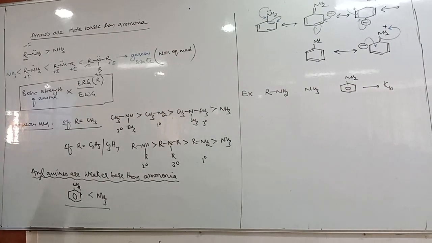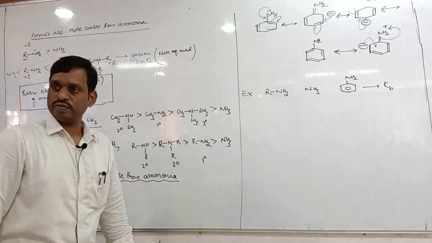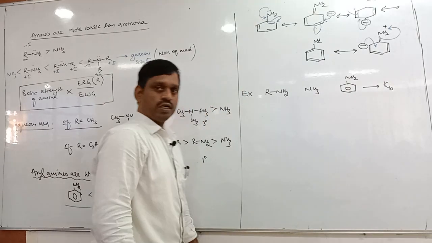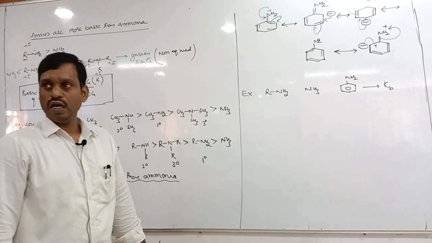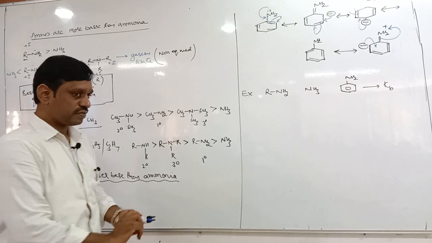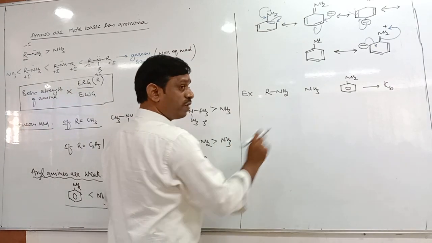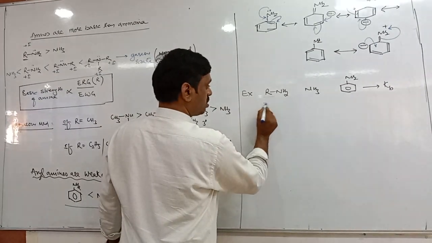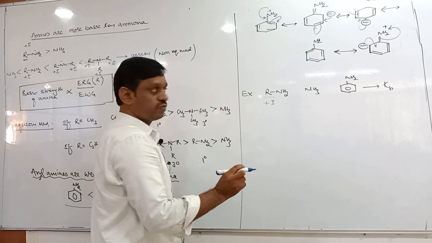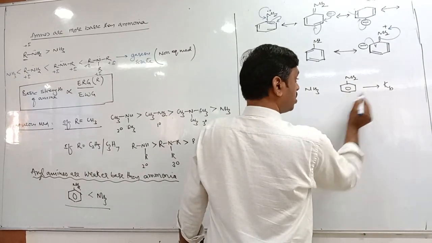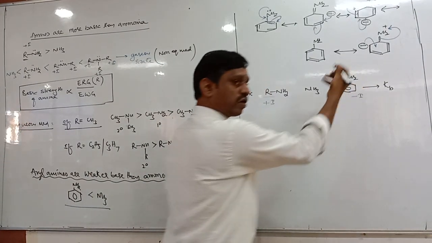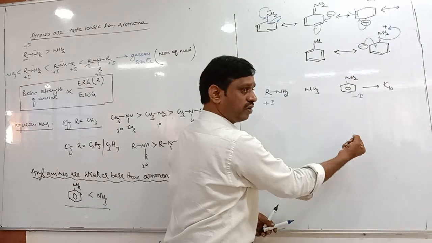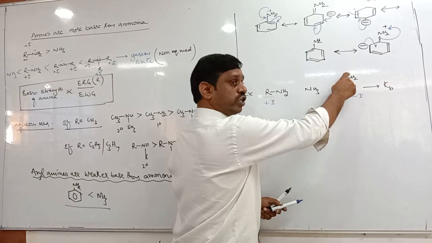So what is the order of Kb? Kb indicates basic strength. Among aliphatic amine, ammonia, and aromatic amine, which is more basic? Aliphatic. Why? This R group is a plus I group, and moreover this benzene ring is a minus I group, electron withdrawing. So the phenyl ring is withdrawing electrons from nitrogen.